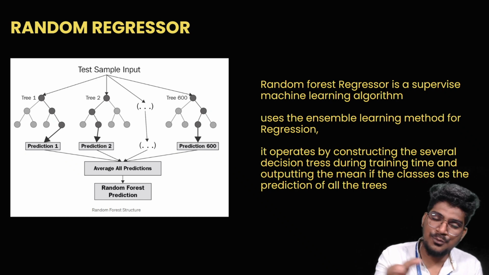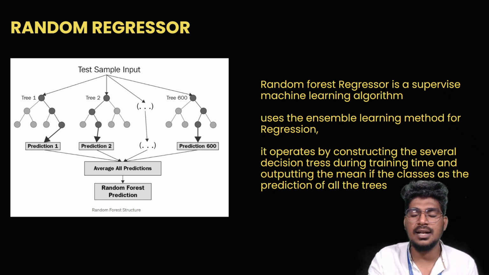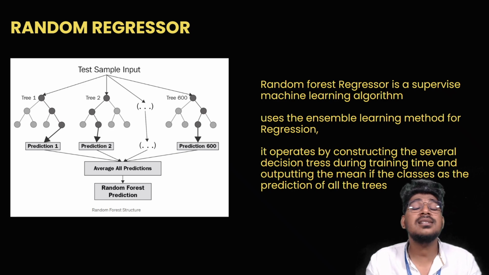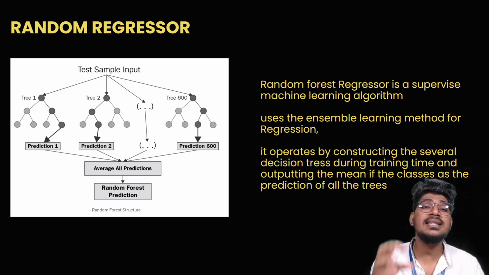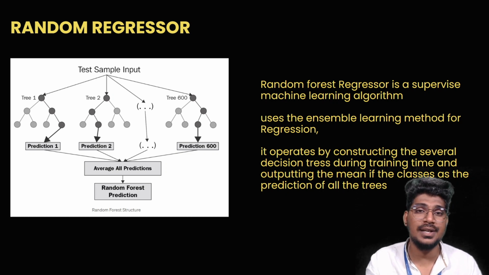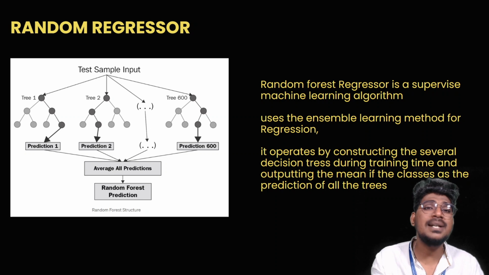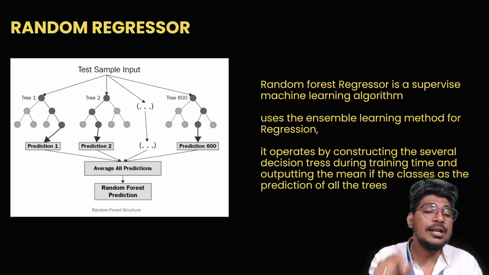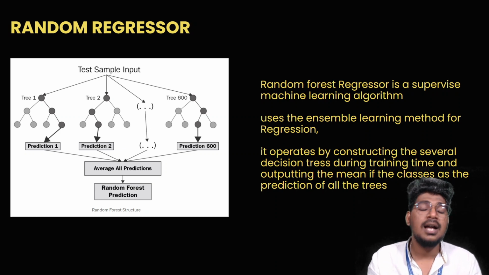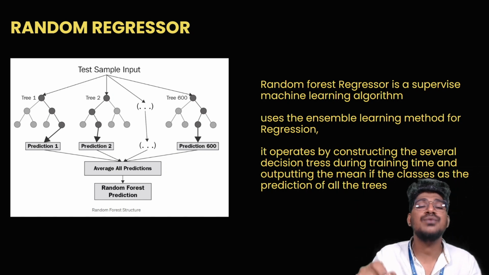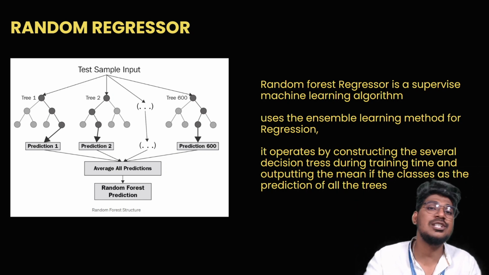Okay, on the random forest, that particular algorithm. What is the meaning of the random forest? It consists of multiple decision trees. When you apply the random sample data on each and every one of those decision trees, the multiple decision trees each give one particular prediction output. We then take the average of all the predictions, and that average prediction gives the result. Yes, this is the price of the gold.